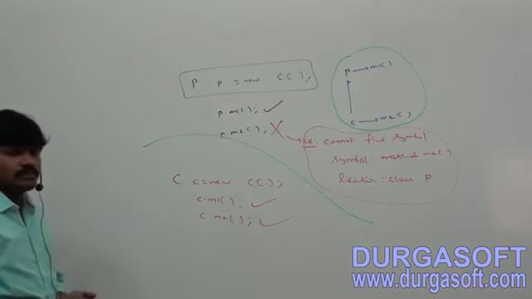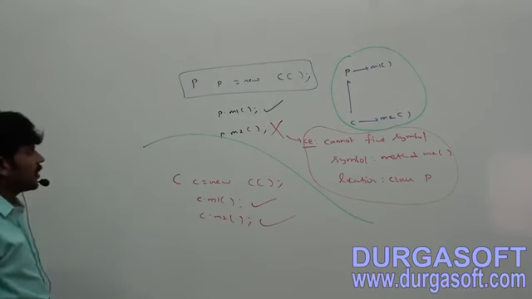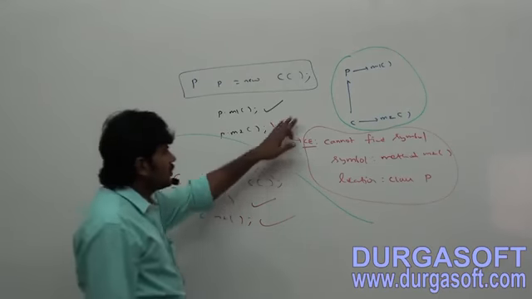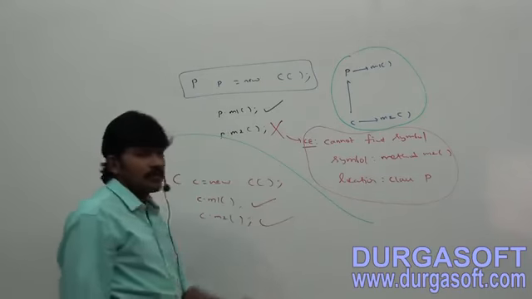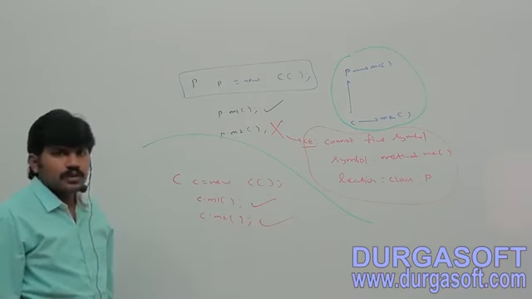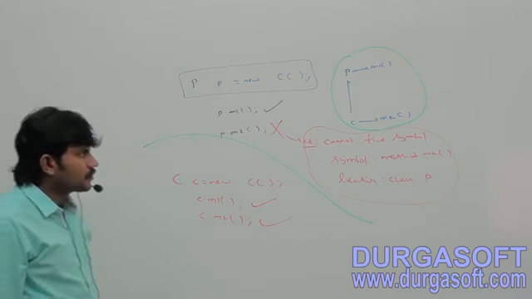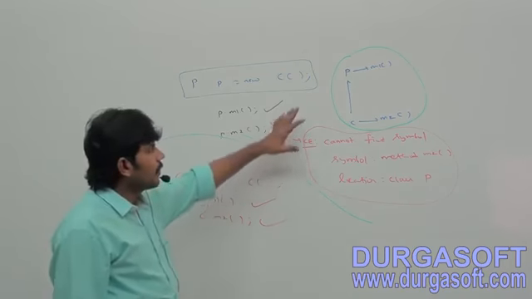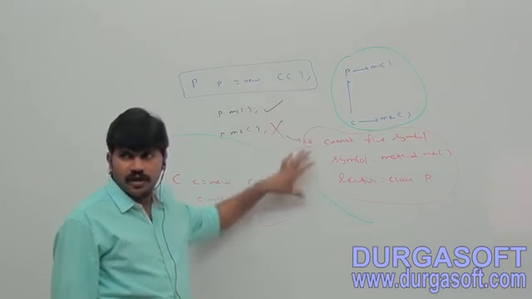Parent P is equal to new child; p.m1, p.m2, p.m1, p.m2. Okay, so I hope this is clear for all of you, right?